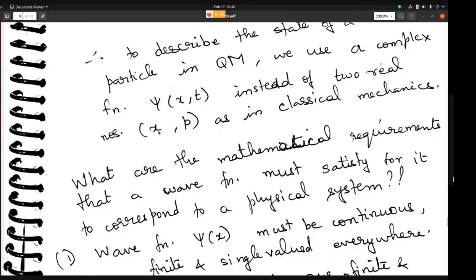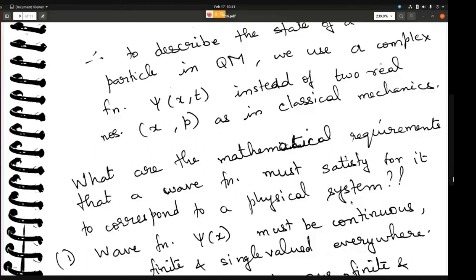So the next question is, what are the mathematical requirements that a wave function must satisfy for it to correspond to a physical system? A physical system can be any quantum particle, right? Electron, proton, neutron, positron, all of these are quantum particles.